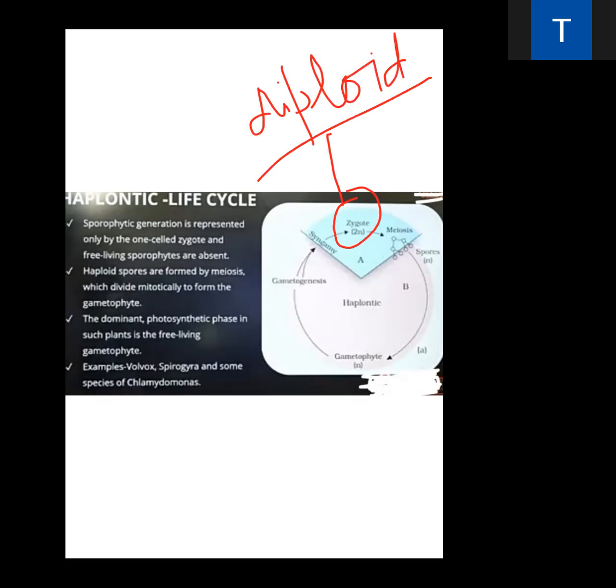It is diploid. And the remaining part, the pinkish white colored portion, is haploid. This white portion is haploid. Such a life cycle, when the majority is haploid, is called haplontic. Here, see carefully, this part is haploid, this part is haploid. That's why it is known as haplontic.